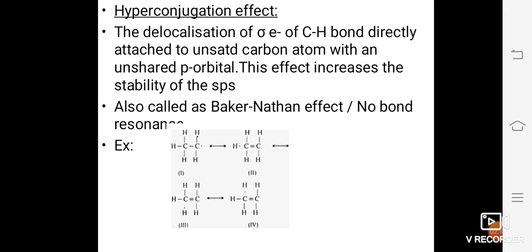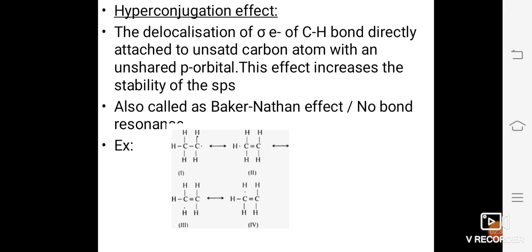or negative resonance effects. So the questions can be asked in such a way that they can be either for 1 marks, or for the definitions, or for 2 marks.